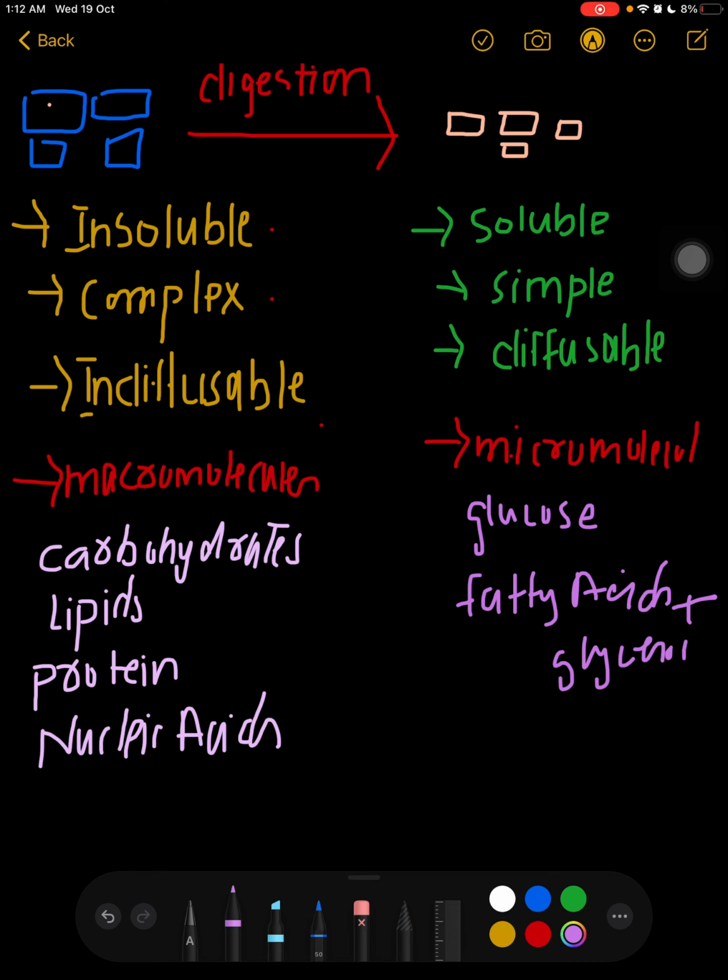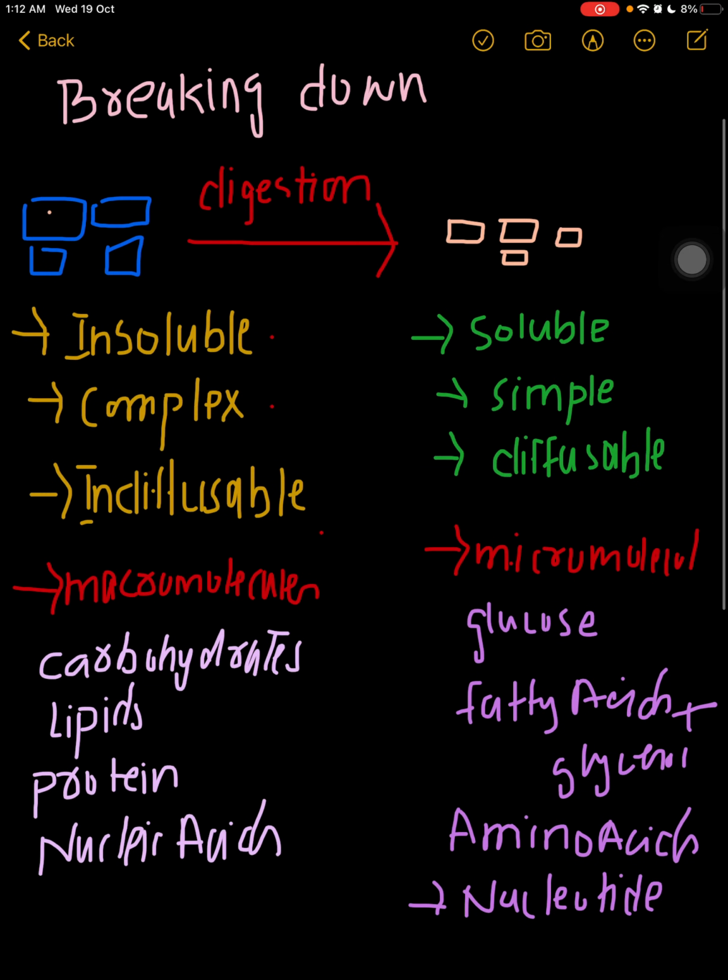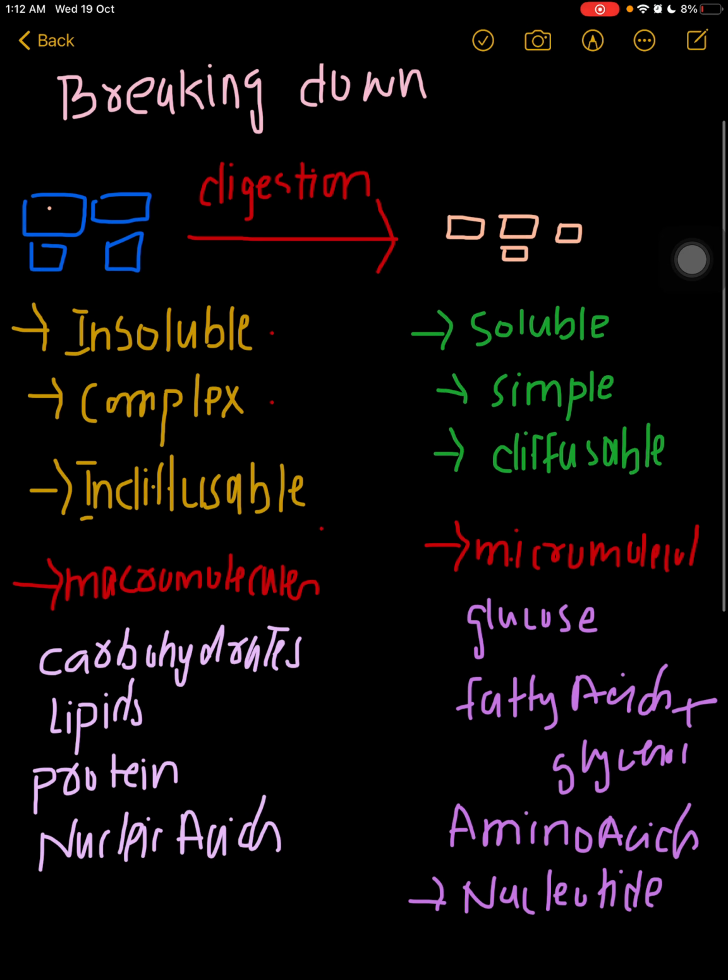Protein will be converted into amino acids, and nucleic acids will be converted into nucleotides. So digestion is simply a process in which insoluble, complex and indiffusible substances are converted into soluble, simple and diffusible substances.